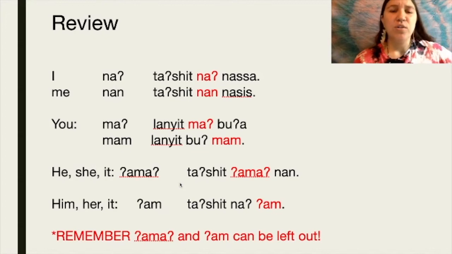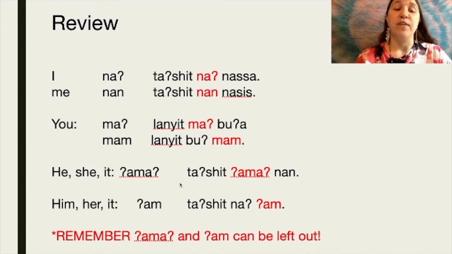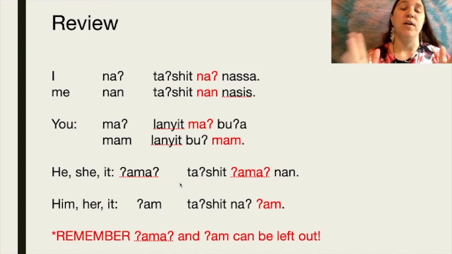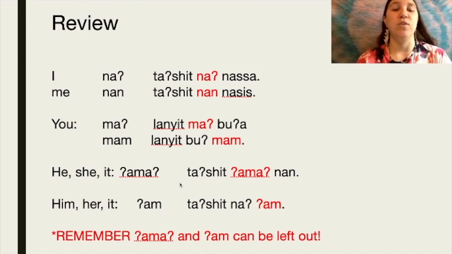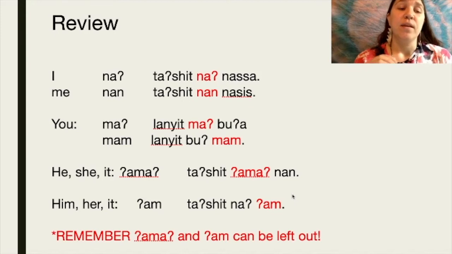And also note our word for he, she, and it is only one word. There is no separate word for he, she, or it. All three of those words are in one word. So the subject form of that is ama, and the object form is